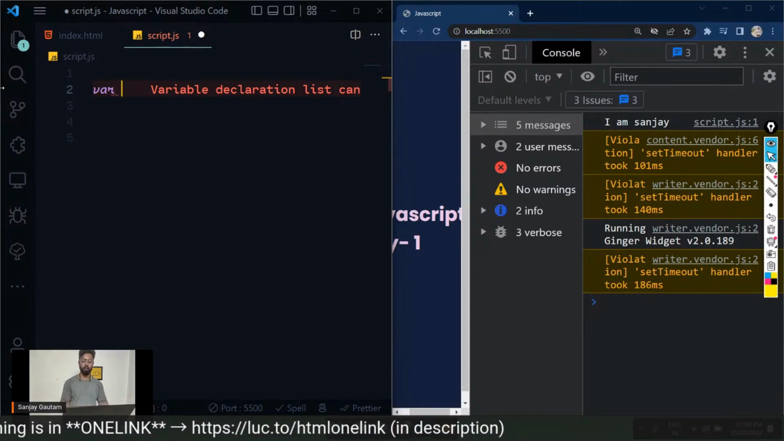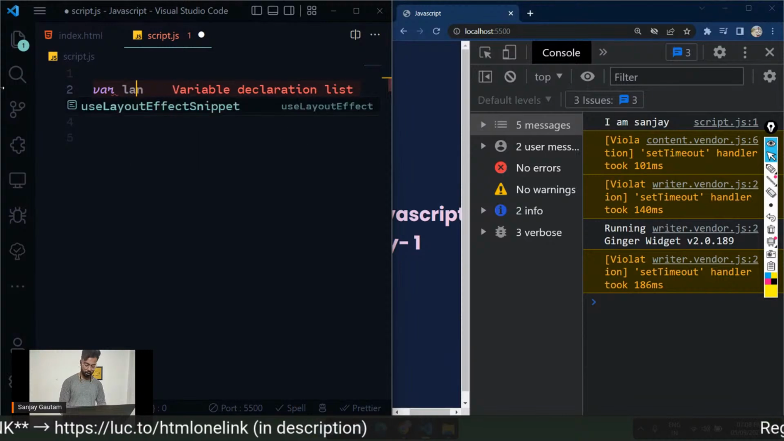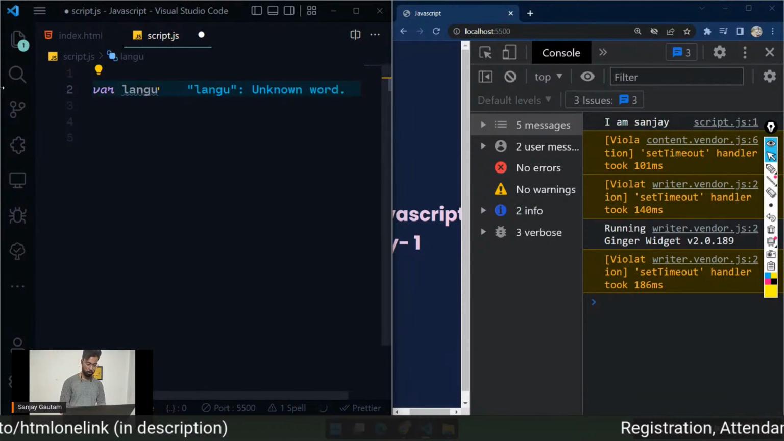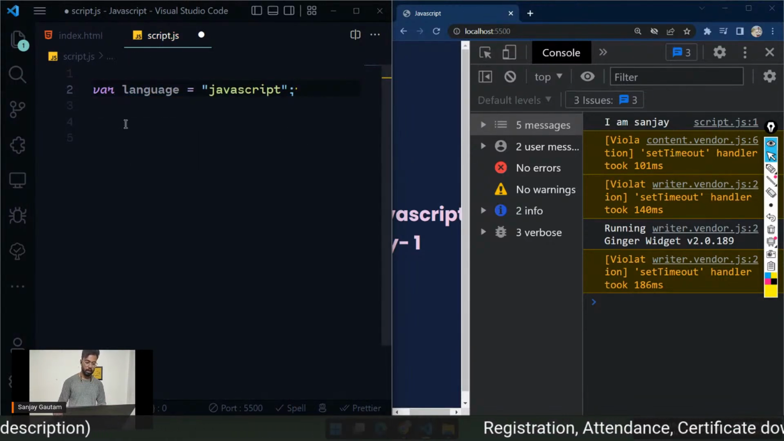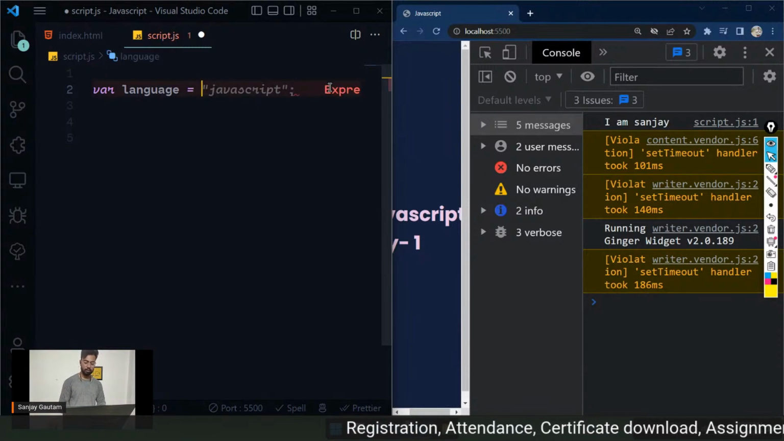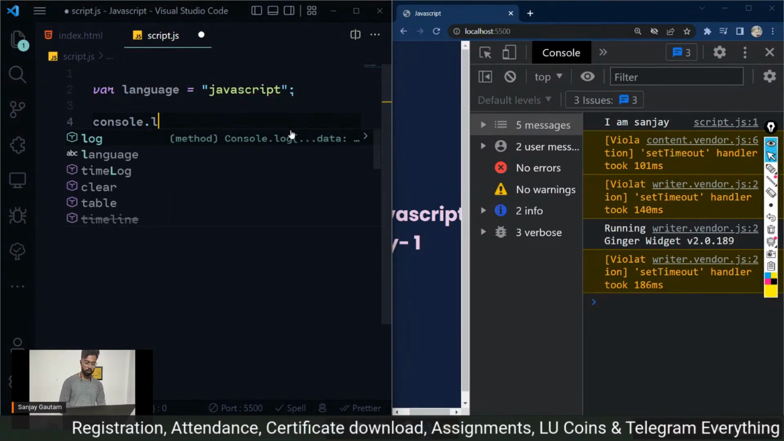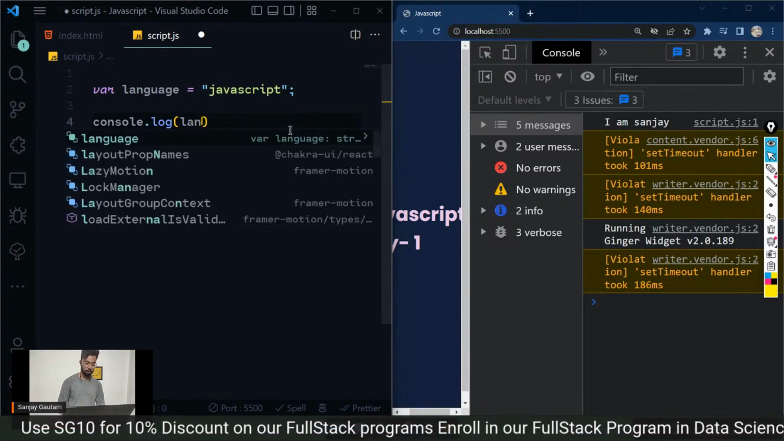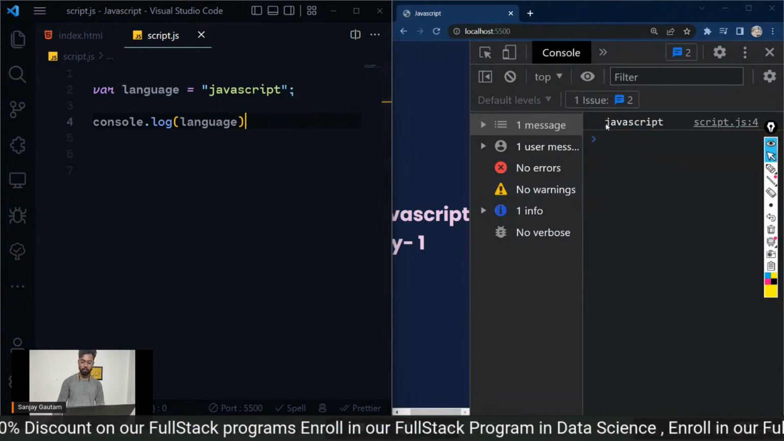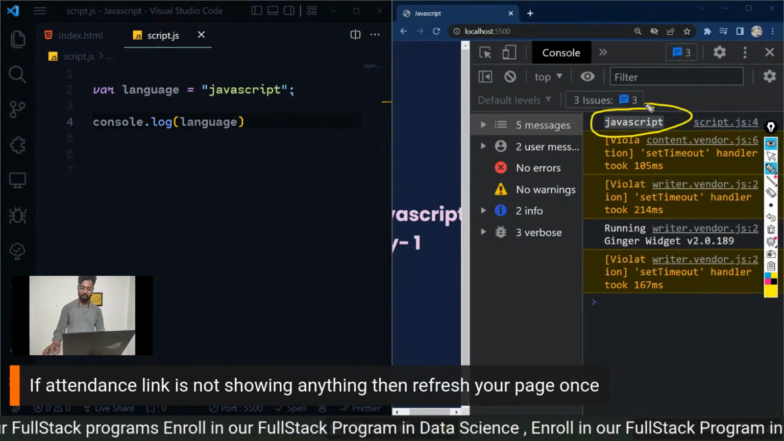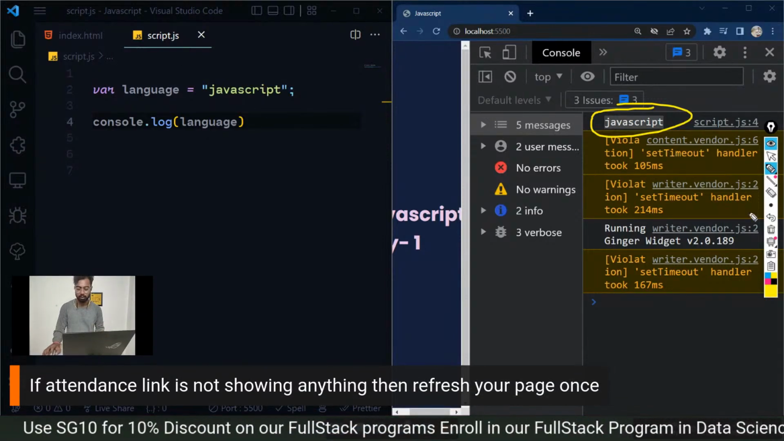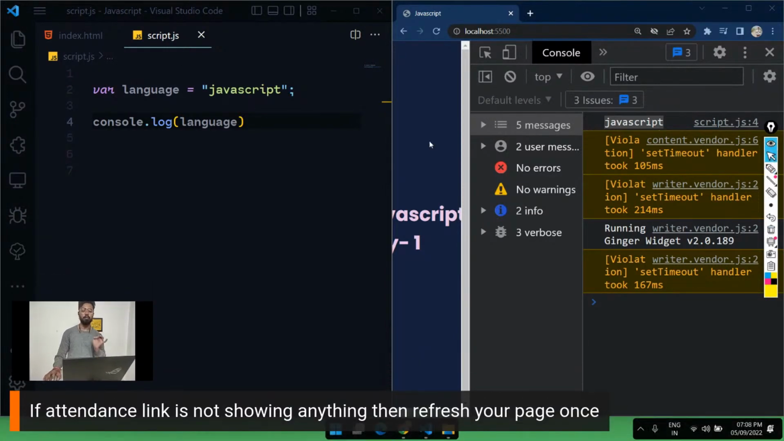Let me name this one language. The language variable is going to store the value JavaScript. Now I can do console.log language, and if I save, I get JavaScript here. So these are variables, and they are one of the fundamental parts of any programming language, a way to store some values. After storing values, we can do anything.